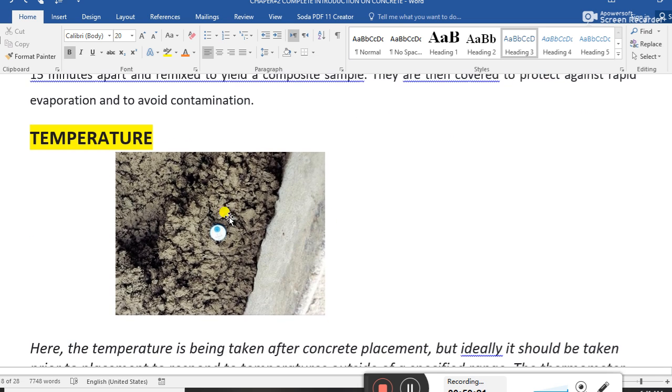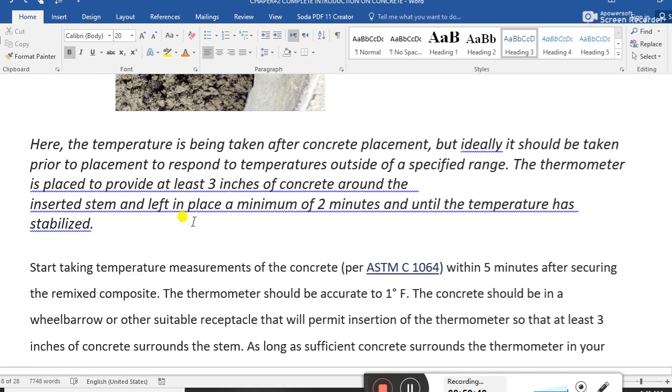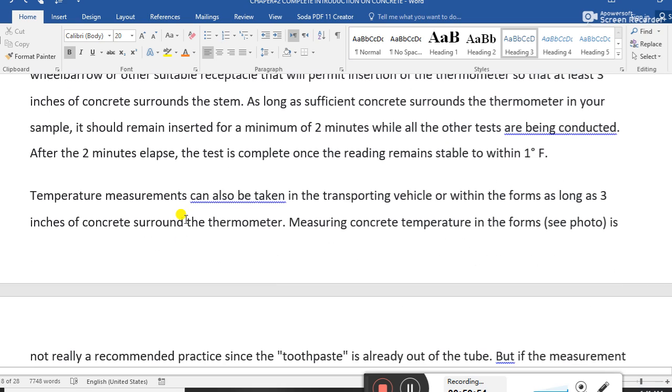This is the instrument we insert inside the fresh concrete to measure its temperature in a hot season or in the winter season. Sometimes the concrete temperature is high, maybe 40 or 37 degrees, and sometimes below zero. We should check the temperature of concrete using this instrument.